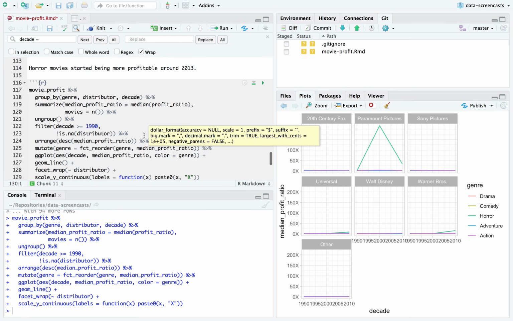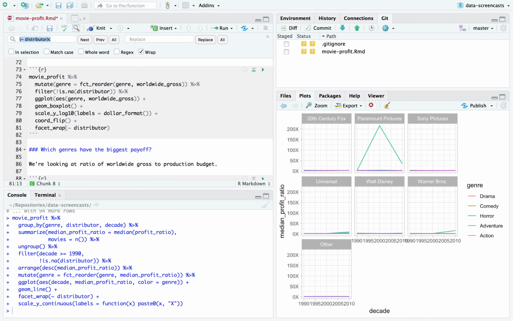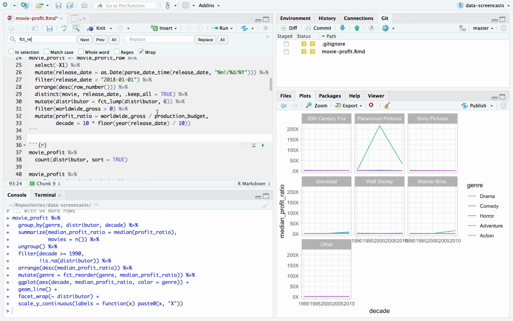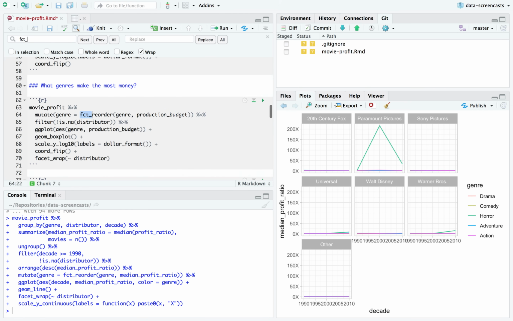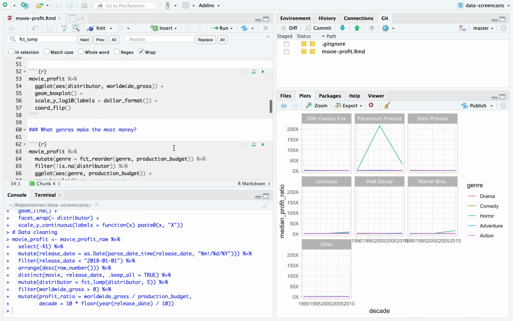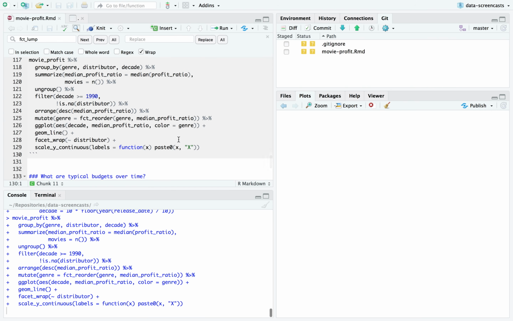The clear story here: one thing is I've probably got to drop Walt Disney out of this. If I'm looking at horror movies, it doesn't make sense to keep including Walt Disney, which had so few horror movies in this period of time. That means when I do fct_lump, I probably want to change it to only have 5, because I happen to remember that Walt Disney was the 6th. We can drop it out.